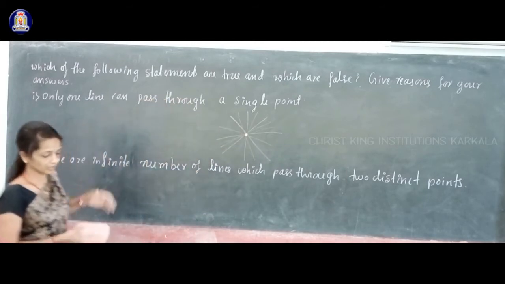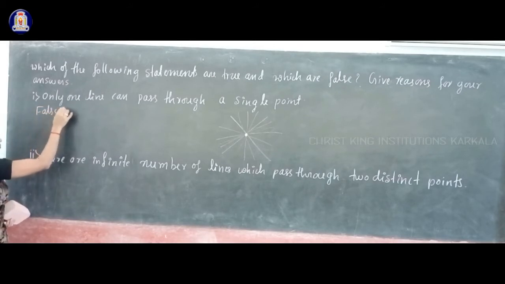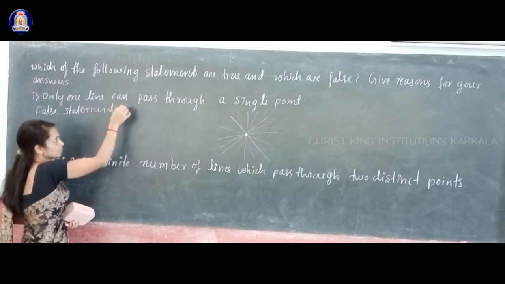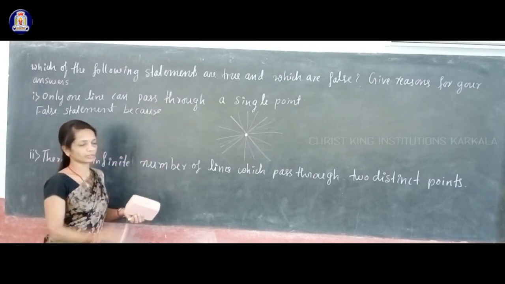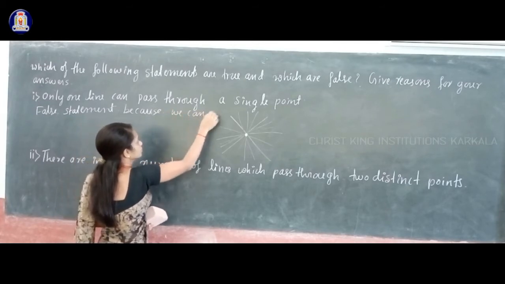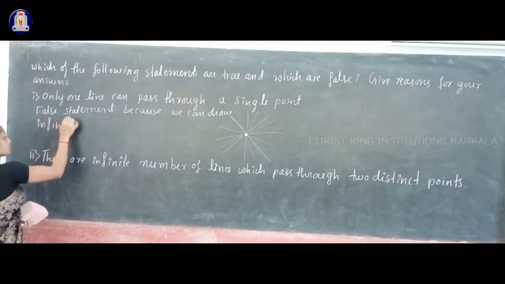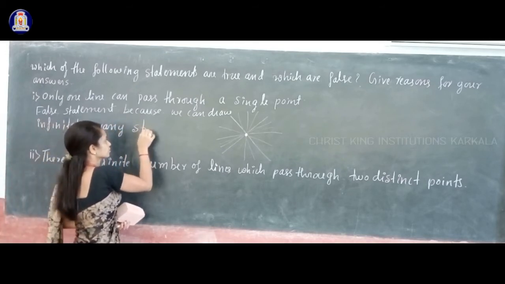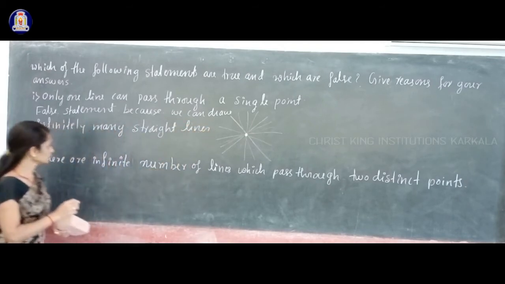So this is a false statement, because I showed you that through a single point you can draw infinitely many straight lines.